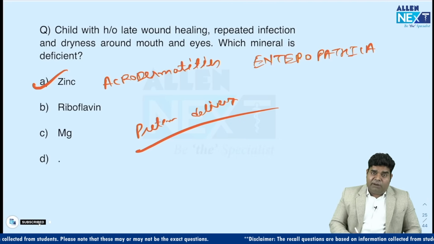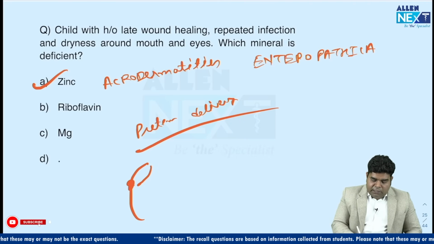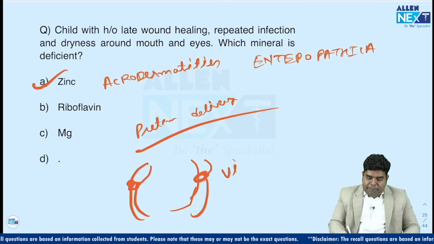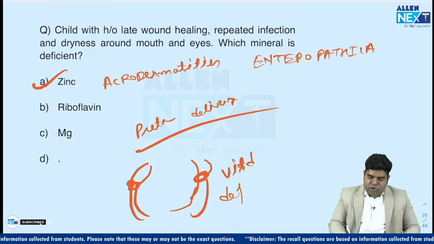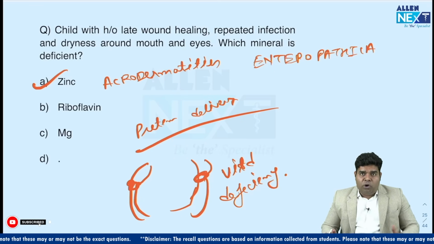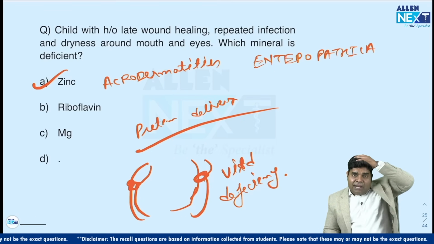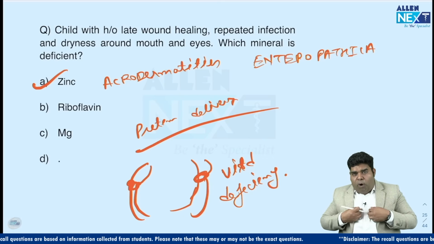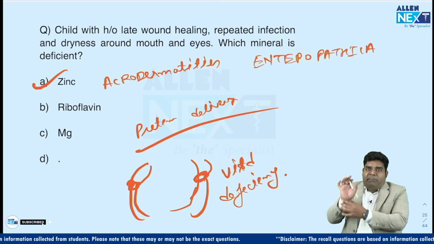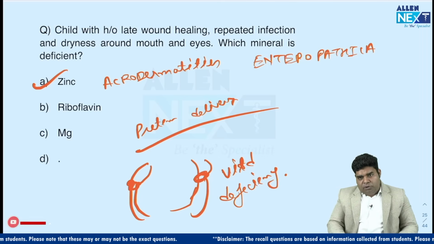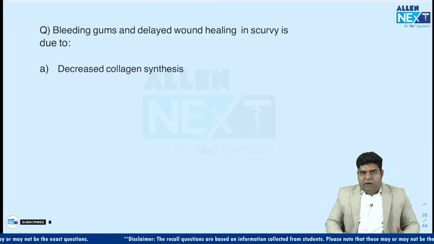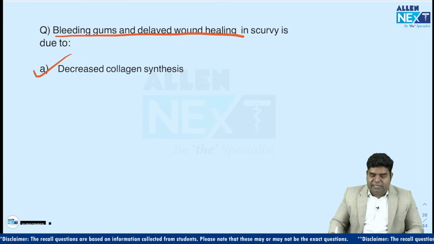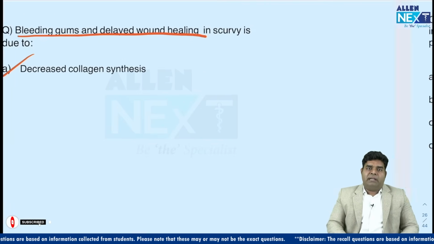Along with zinc deficiency, there was one question with knee of the child with typical feature of bow leg, with vitamin D deficiency. So that was also being asked. Okay, and as I hope you all know, in vitamin D deficiency, there is ping pong skull, delayed eruption of teeth, rachitic rosary, all the joints will be more prominent. There will be barrel shaped chest and metaphyseal widening. These all symptoms you will find along with this bowing of leg. Then there was this simple question, bleeding gum with delayed wound healing in scurvy. What is the reason? Of course, decreased collagen synthesis is the reason for that.